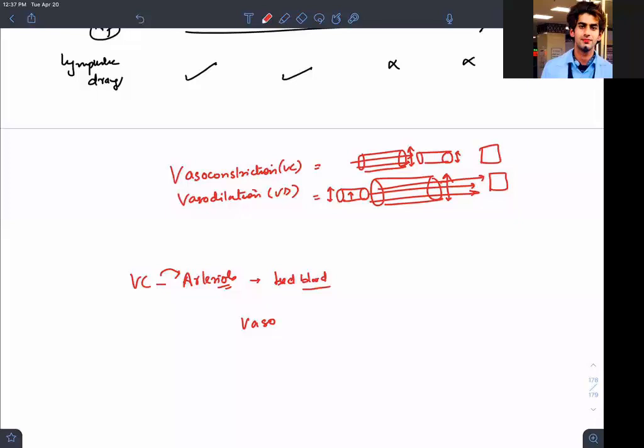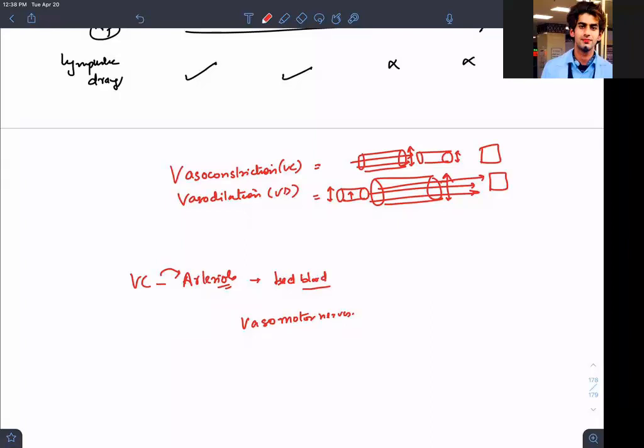So vasomotor nerves will be activating the sympathetic nerve fibers and leading to vasoconstriction.